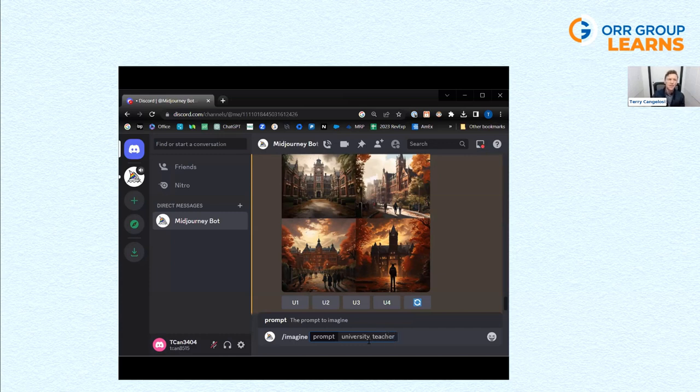Unlike ChatGPT, this tends to work better with just phrases if you take out all of the fluff. So yes, I could write, could you create an image that has a university with a teacher and 12 students? But oftentimes those words, especially if they are homonyms, could generate variations on the image. So let's say a university teacher.